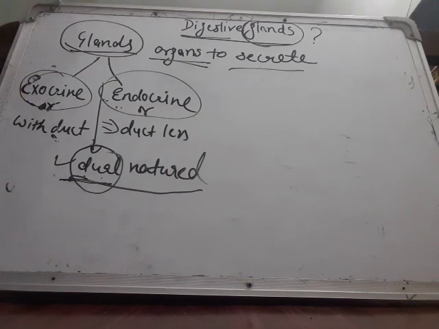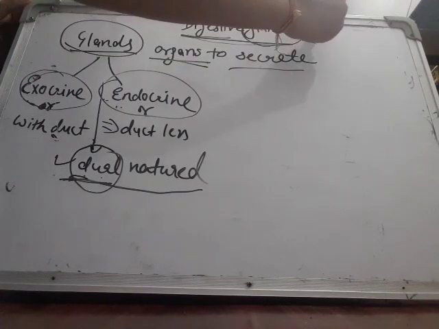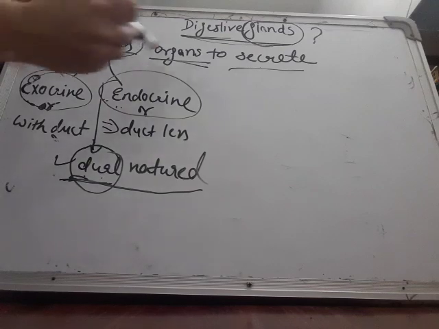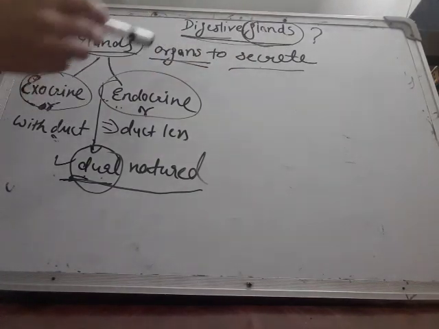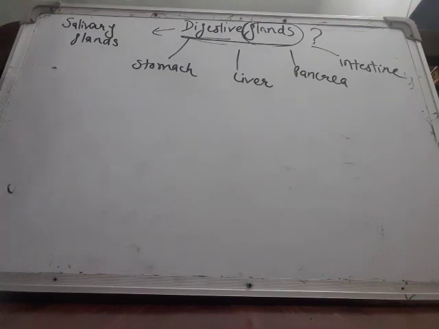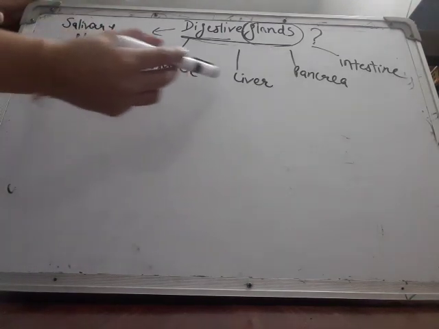Now let us study digestive glands. What are digestive glands? The glands which help in the process of digestion. Let us study all the digestive glands found in the human digestive system.